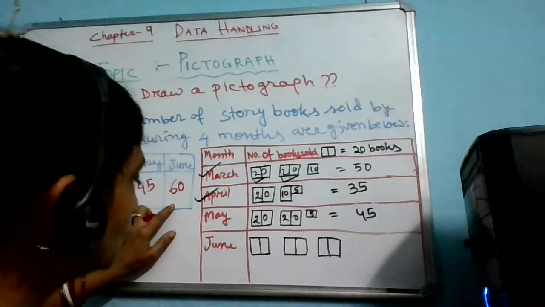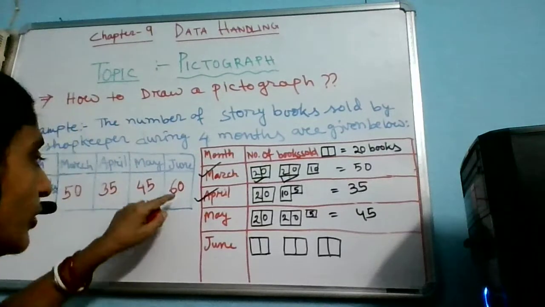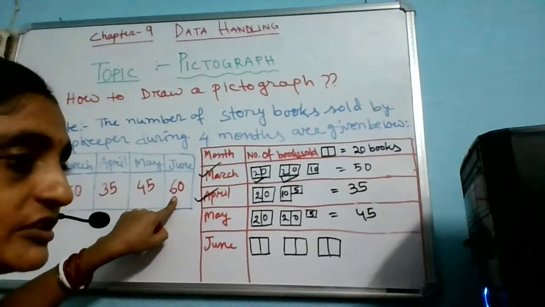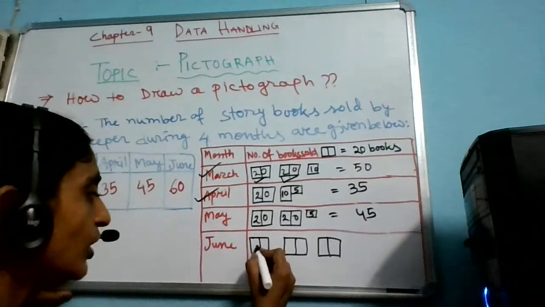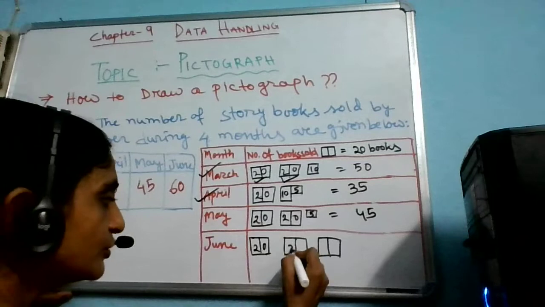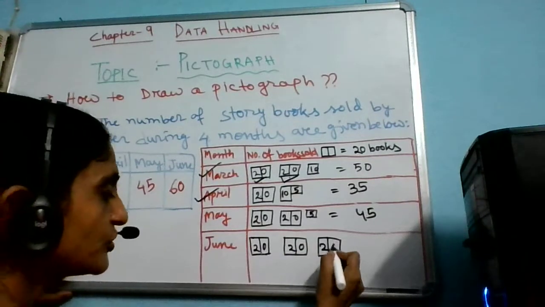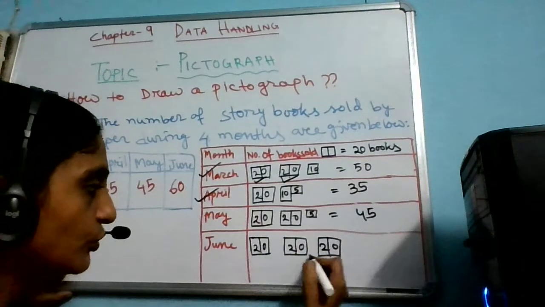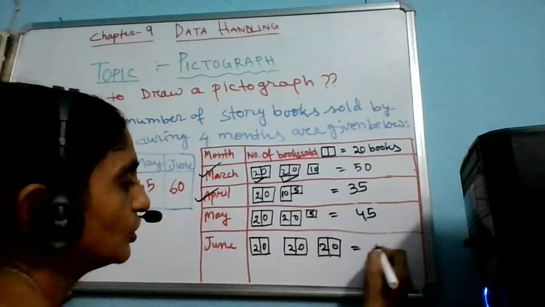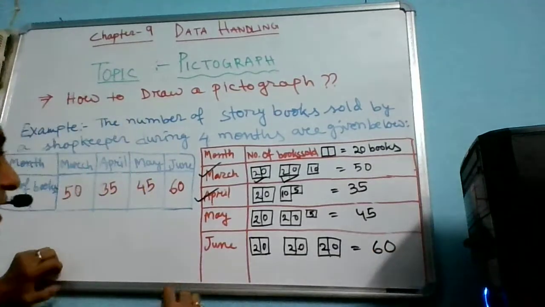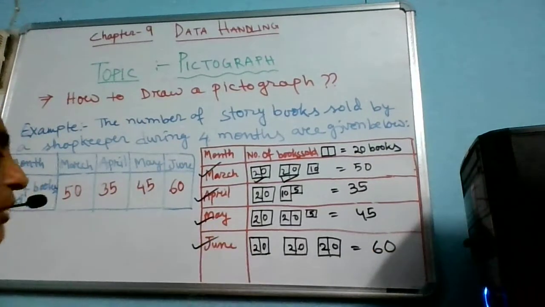Now in the month of June, how many books were sold? You might have noticed the number given is 60. How can I present this 60? Yes, one book stands for 20. This book also presents 20, this book also presents 20, because I have drawn 3 complete books. So 20 plus 20 is 40, 40 plus 20 equals 60. So my work is completed for the month of June also.